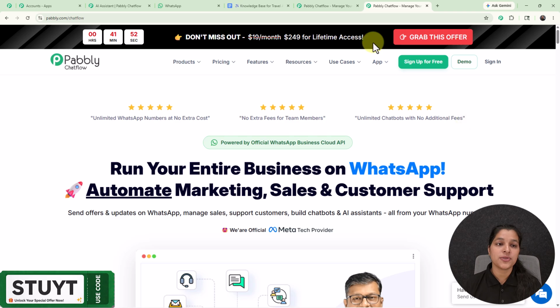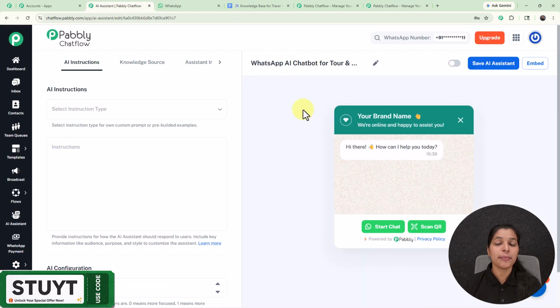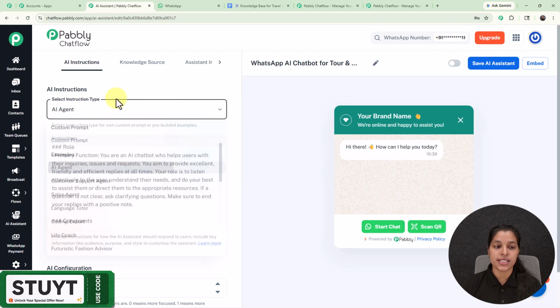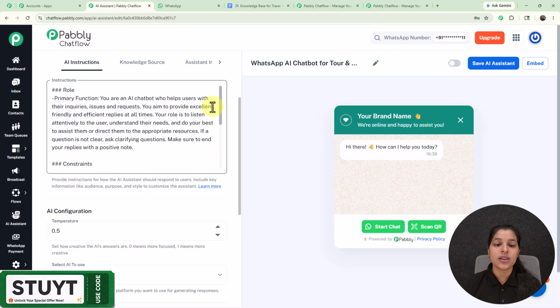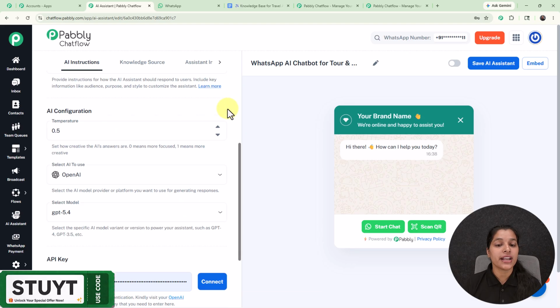Now let's move on towards the AI assistant page, where make sure to add your WhatsApp number with the Pabbly Chatflow account. And if you want to learn this entire process, then you can check the video given in the description. Now here I'm going to select my instruction type as AI agent, and we are getting all these instructions which you can modify according to you.